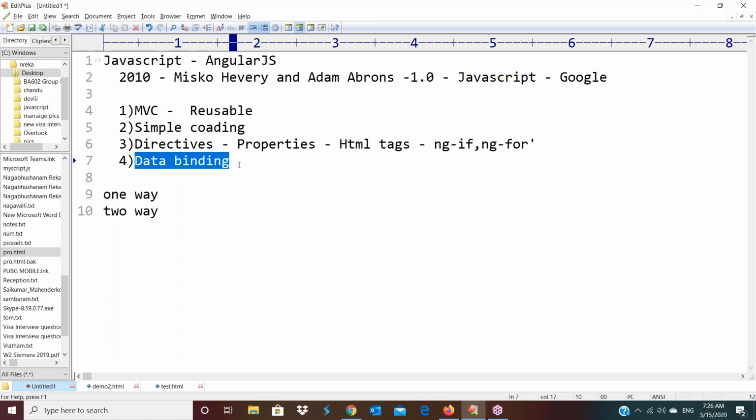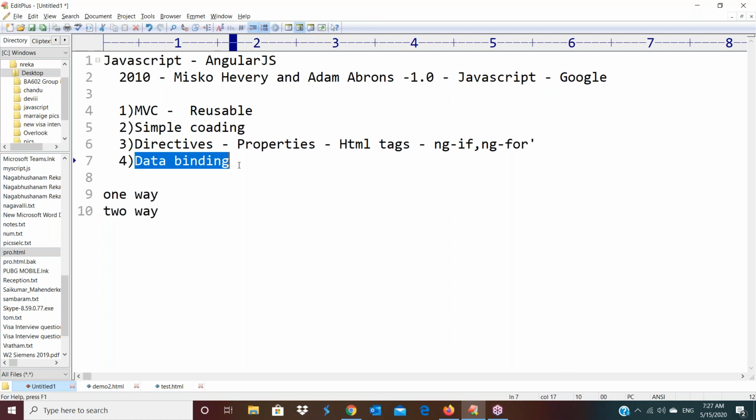What is the meaning of data binding? We can bind a variable. Data means nothing but a variable. We can bind a variable with an output control. Once you bind this variable with an output control, then what will happen? Variable updates will automatically affect the output control. This data binding we have in two ways. First one is one-way data binding, next one is two-way data binding.